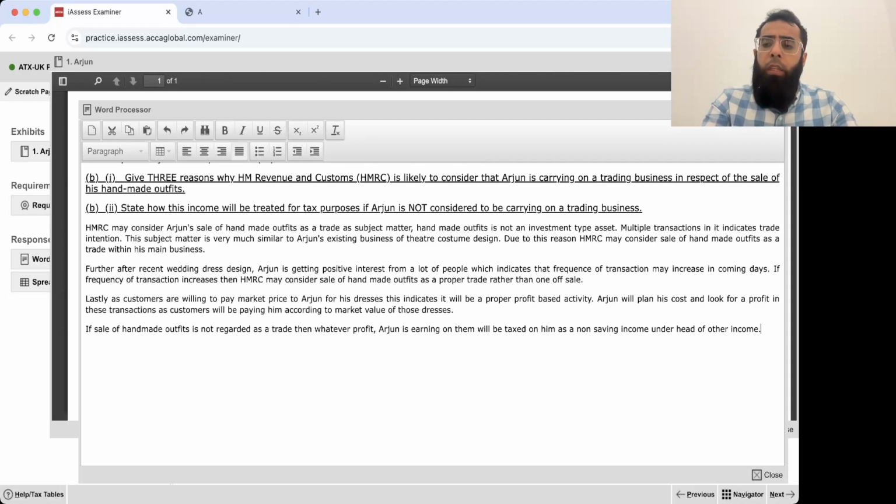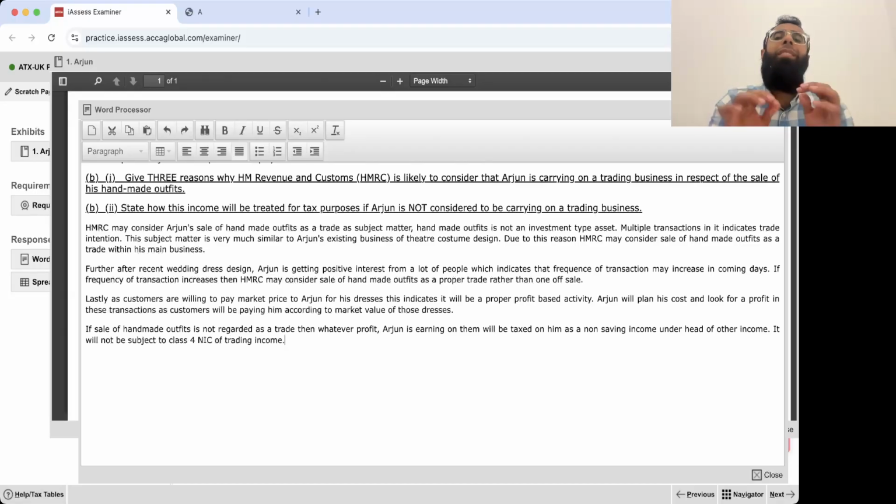Okay. It will not be subject to class 4 NIC of trading income. Now here some students may have a query that, sir, normally when we say badges of trade, it's either a trading activity or it's a capital transaction in CGT.